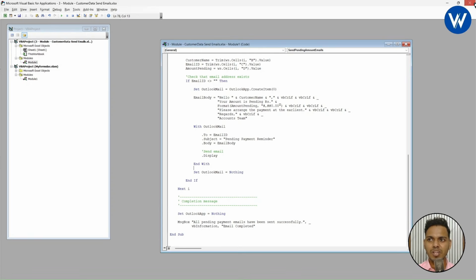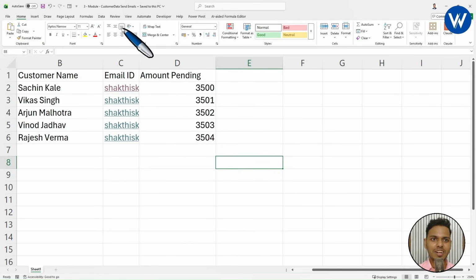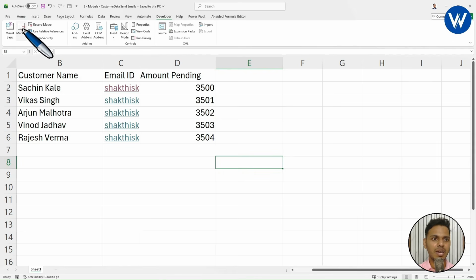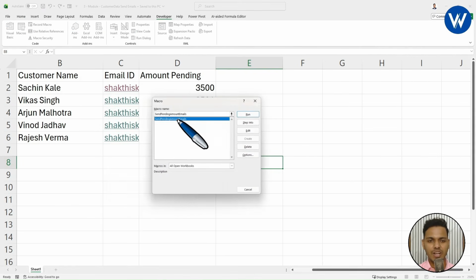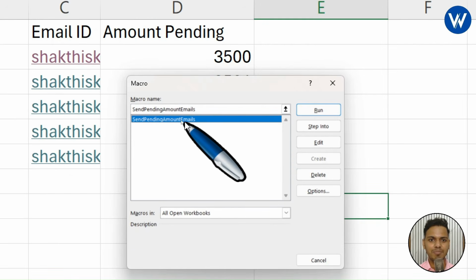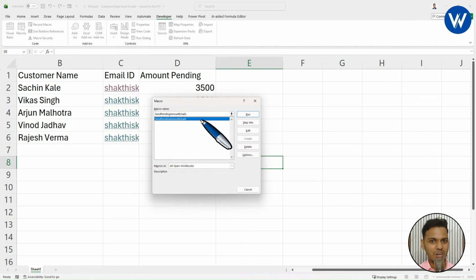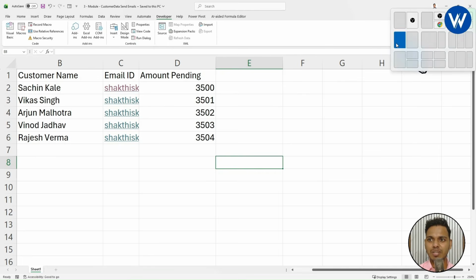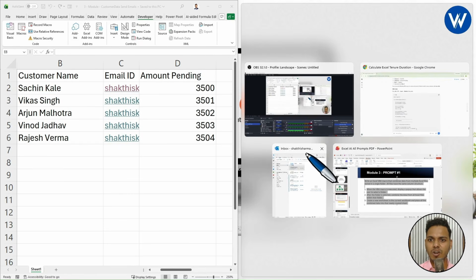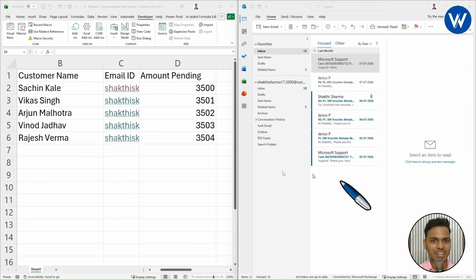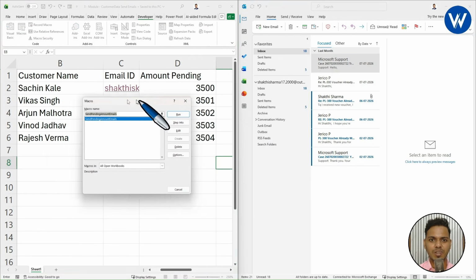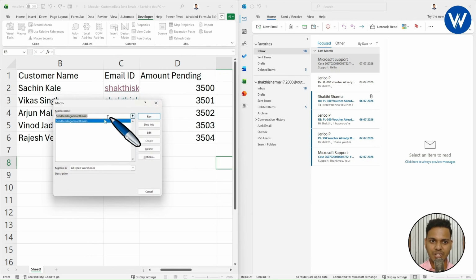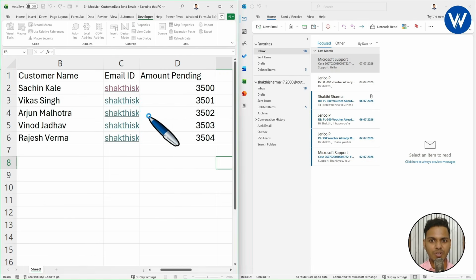All right. Now let's see practically. I will go to the Developer tab, click on Macros, and finally we can see the macro name, SendPendingAmountEmail. If you want to understand, listen carefully, I will take Outlook side by side. Okay guys, look here carefully, just to practice along with me. I will click on Macros, select the macro, click on Run, and wait for a few seconds.